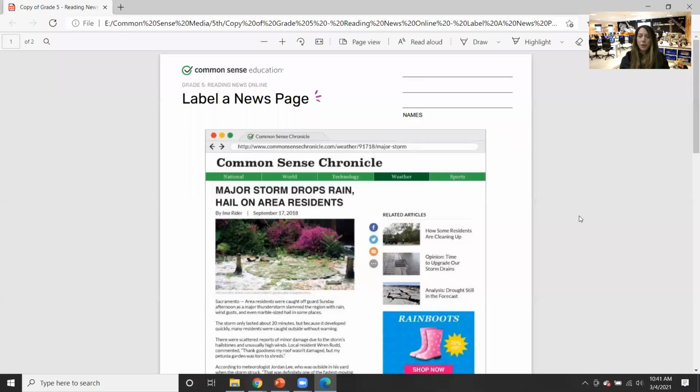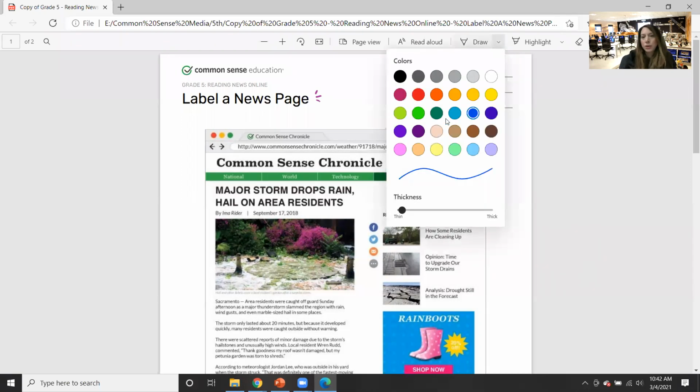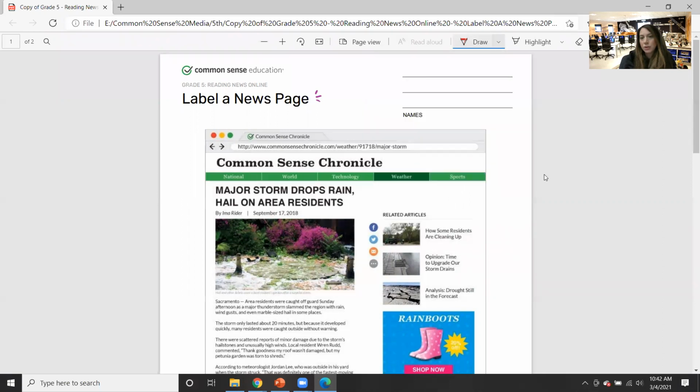Hang on. Okay, so I think the easiest way to do this homework is that I'm going to send it to you in a PDF. And then when you open it, save it right away. You could save it on your desktop, and then go into the draw tool, and you can choose whatever color you want. However, I wouldn't make it too thick because you're going to actually write with it. And then you can just write, we're going to label it.